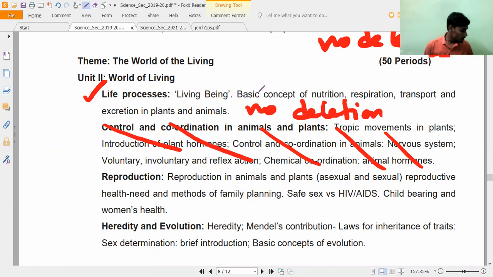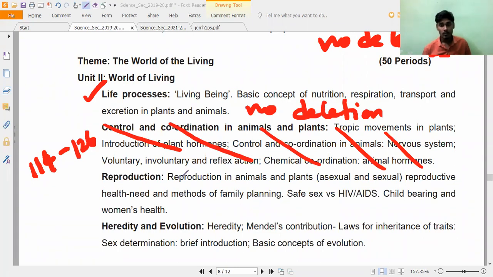Now control and coordination: if you open page number 114 till the end of the chapter, nothing exists in the chapter. You can delete everything in the chapter. I will say till page number 126. Page number 114 to 126 completely deleted. Clear, everybody?